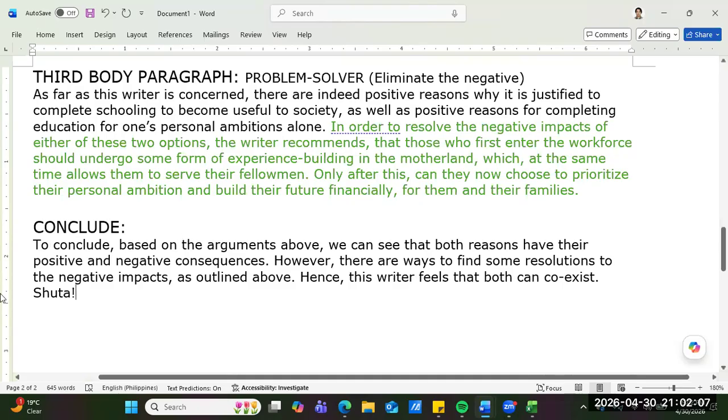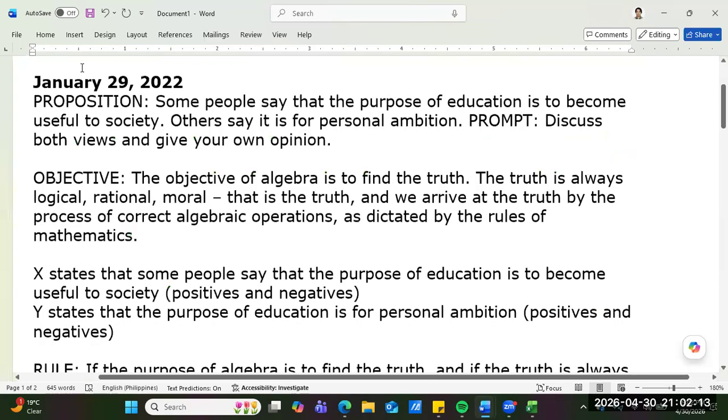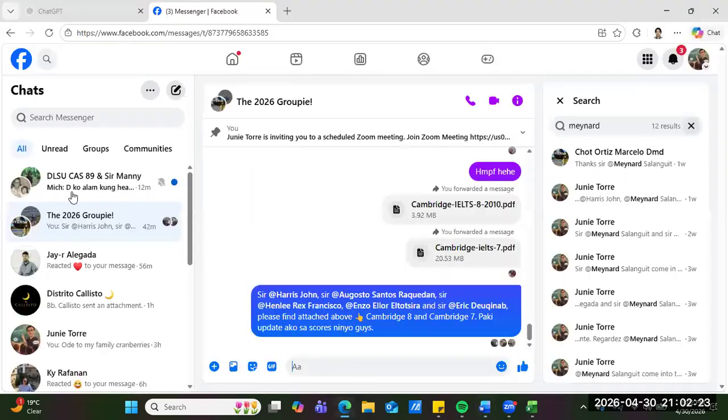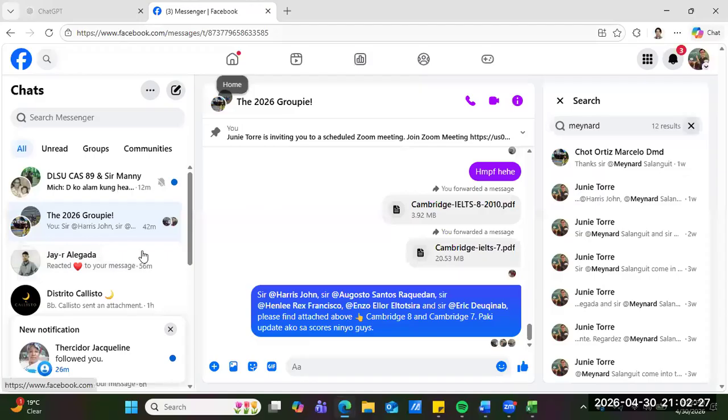So now, before we end, guys, we will feed this into ChatGPT. Let's feed it into ChatGPT and observe how ChatGPT writes. Of course, ChatGPT will write a band 9 essay, right, guys? So, IELTS essay demonstration.